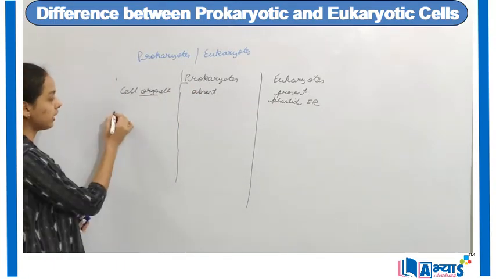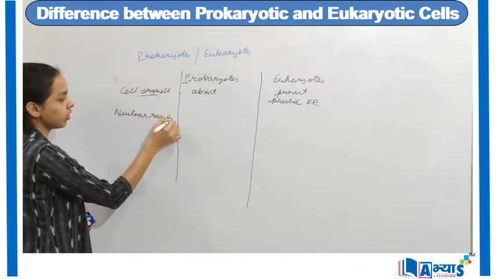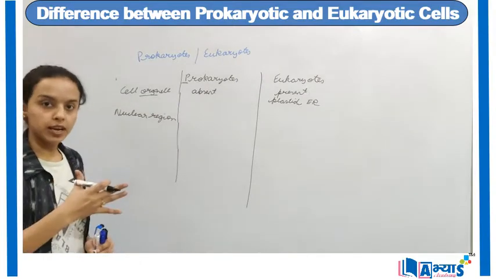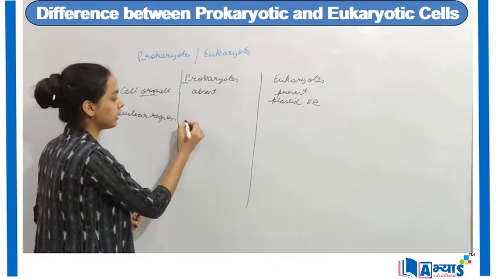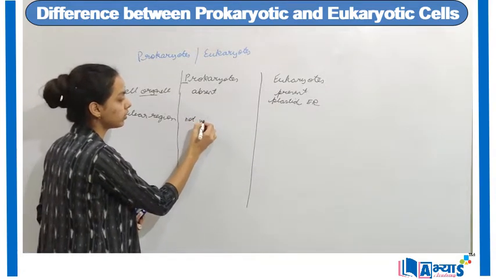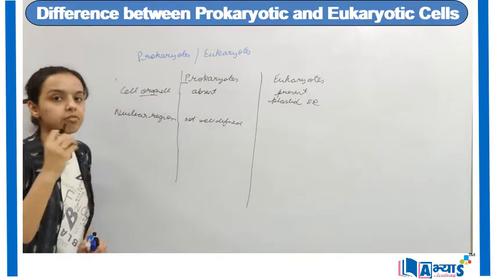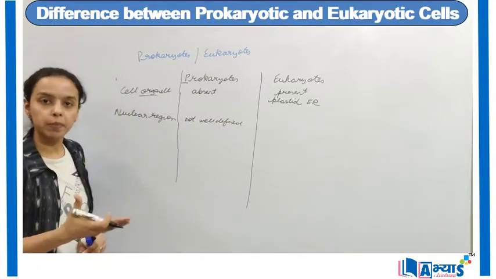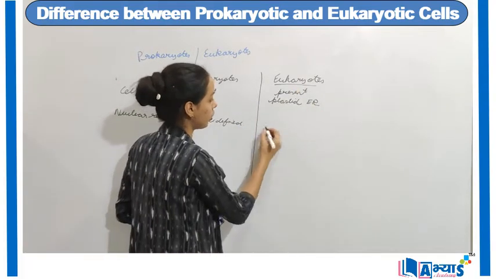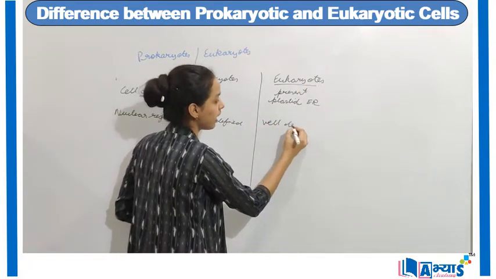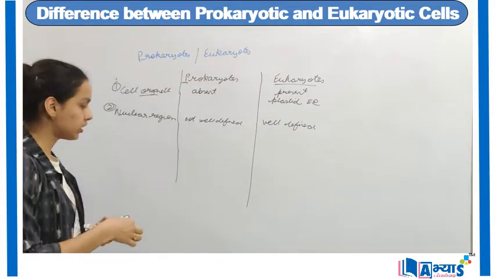The next category is nuclear region. So in the nuclear region, as I have discussed, it is a primitive type. That means it is not well defined. So they do not have a well-defined nucleus or the nuclear membrane or the nucleolus. And on the other hand, in eukaryotes, they have a clearly well-defined nucleus. Okay? And now let's discuss the third category.